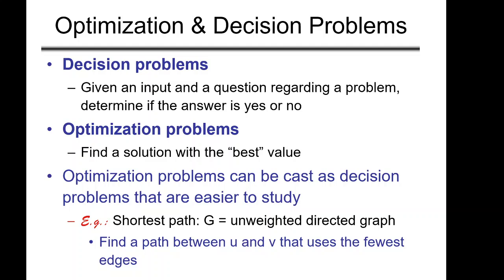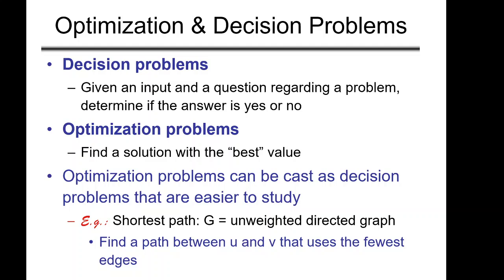Now all such problems can also be seen from a different point of view, and that is called decision problems. Given an input we can ask a question regarding the problem and the answer is either yes or no. All optimization problems can be seen as decision problems, and decision problems are quite easier to study. So from now on we will not talk about optimization problems, we will talk about decision problems, because the output of all those problems is either yes or no.